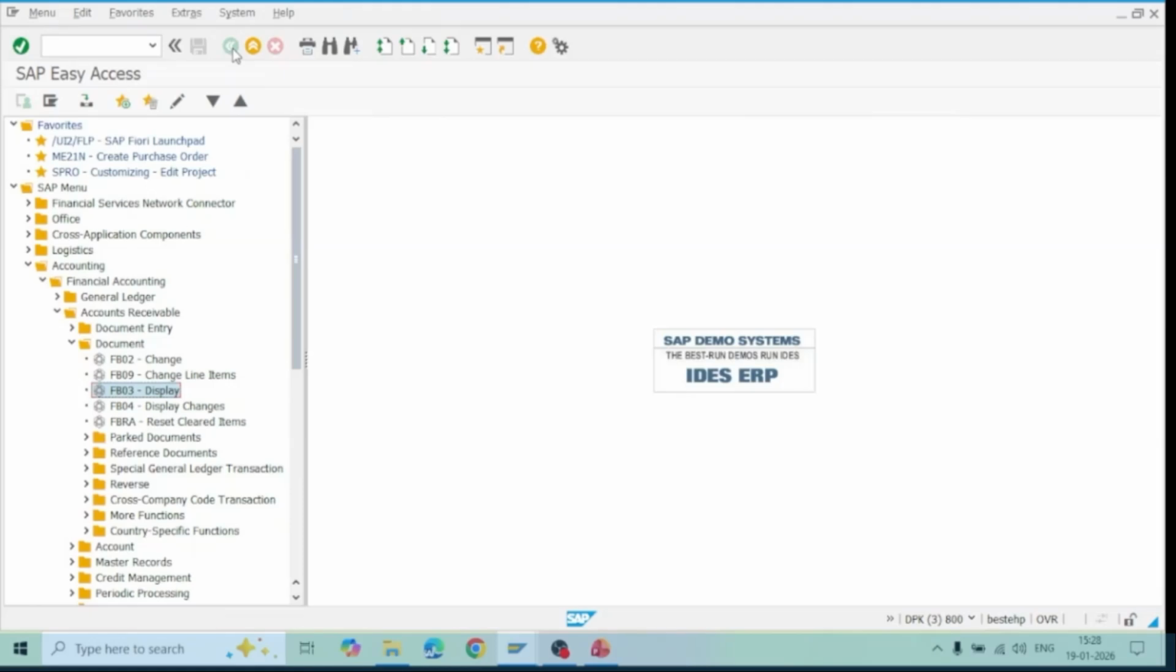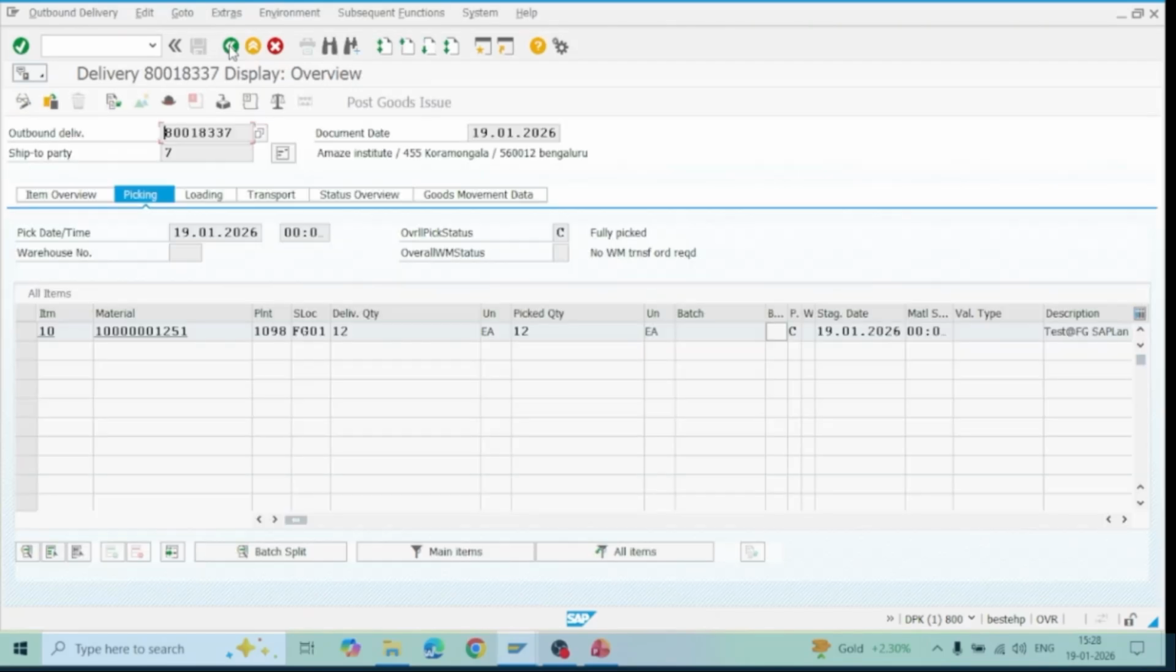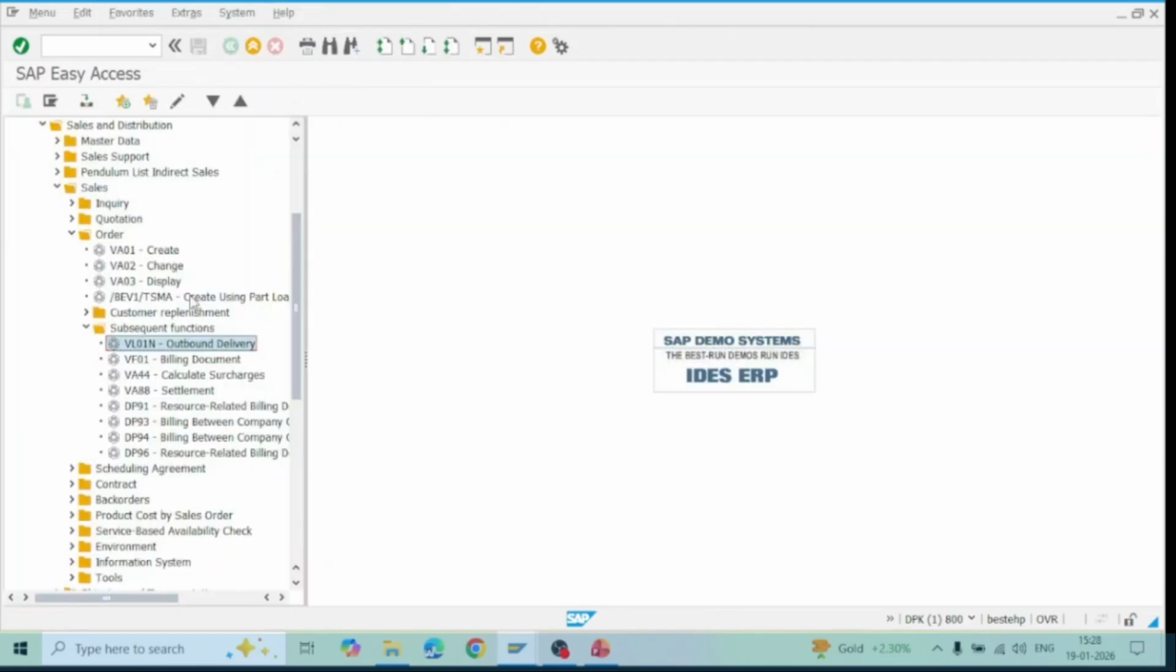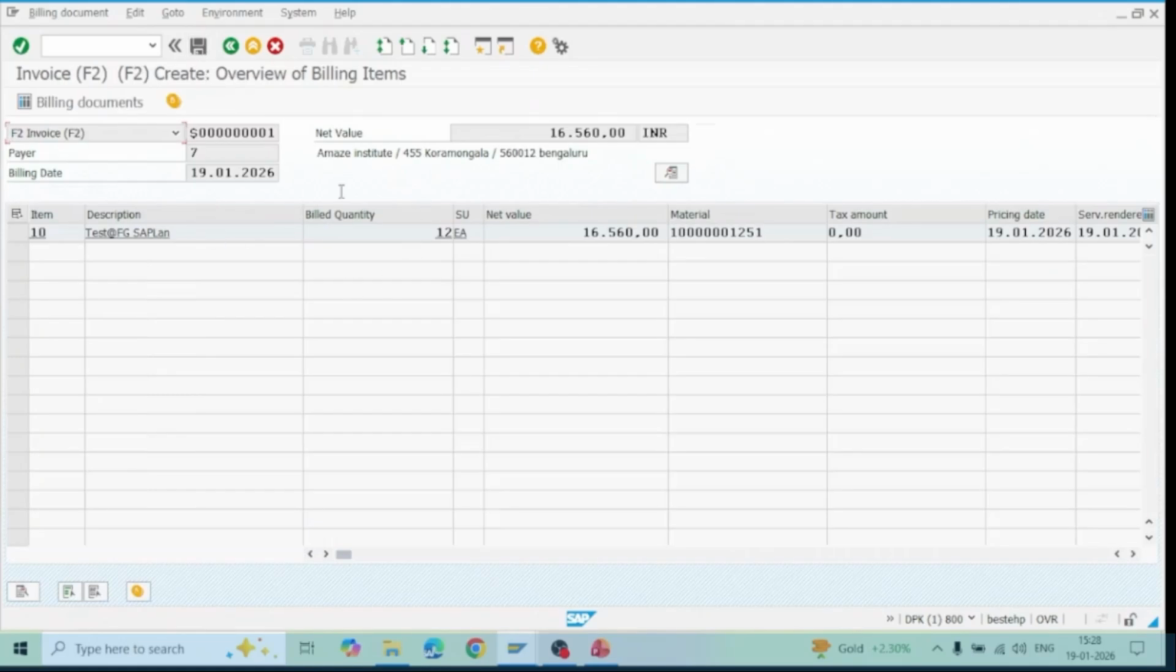Next, once the delivery is done, we will do the billing activities. Billing is done here. You can go to the subsequent function, or else you can give the billing document here. The billing document is created against the delivery documents. Now enter.